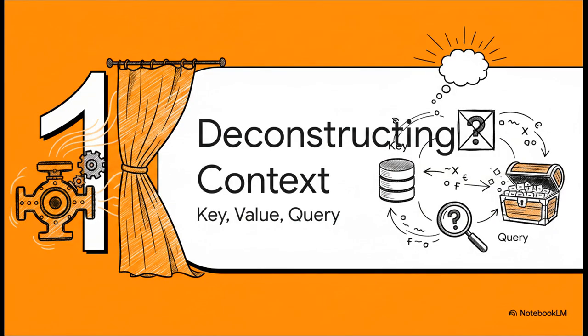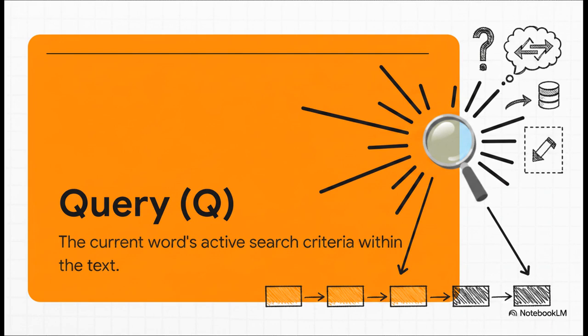Moving on to Section 1, Deconstructing Context, Key, Value, and Query Terms. Let's pull back the curtain on this black box and look directly at the exact key, value, and query vectors driving the attention mechanism. Starting off with the query, or Q. Think of the query like a specific search criteria in a database, broadcasted by the current token being processed.